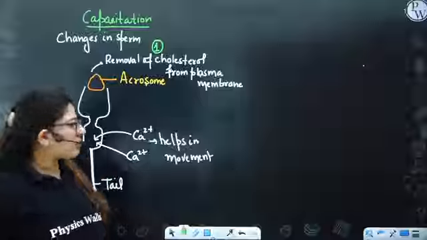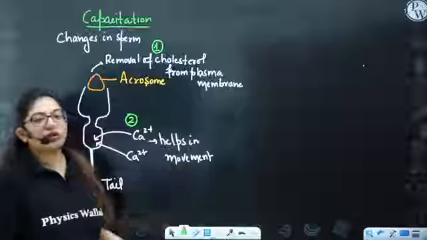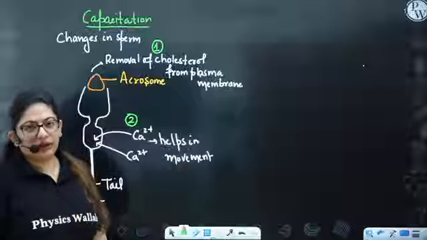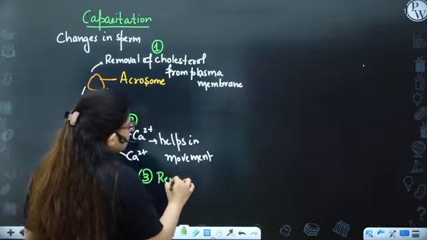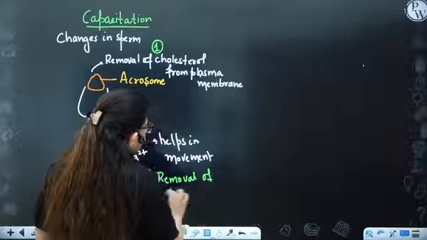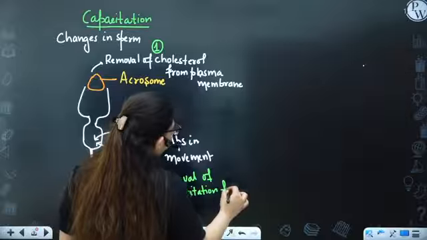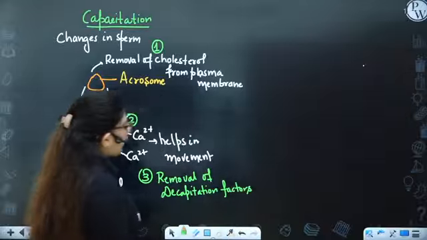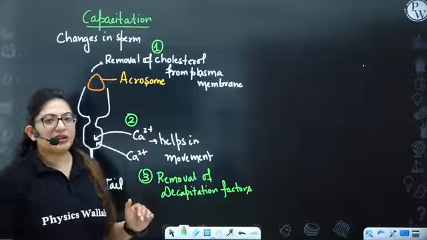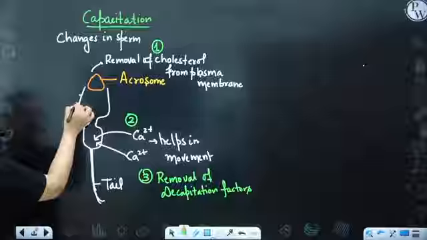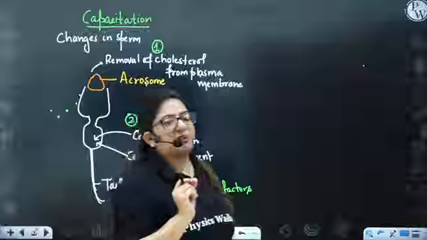The second thing that will happen is the entry of calcium ions. As a result, it will lead to more movement of the tail and it will run like anything. The third thing is the removal of decapacitation factors. The epididymis, when it stores the sperm, gives it some factors like this. These are decapacitation factors, which are removed now. These protein factors prevent capacitation.